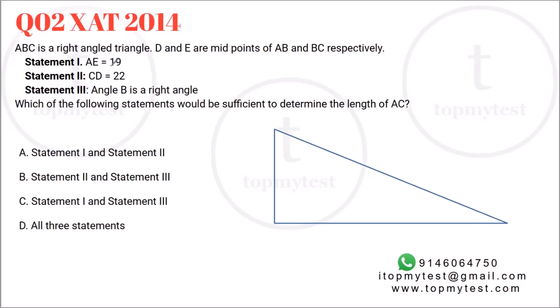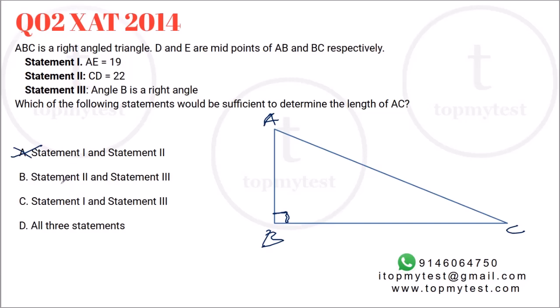Without that, even if I know the length of the other two sides, I will not be able to figure it out. Now, so statement 3 is needed, right? So it says B is the right angle, right? But even if I know B is the right angle, now I know AC will be here, right? Okay, so one statement alone is not going to be sufficient, and that's why I eliminated that option. Right, now because I need to know which is the right angle, option A cannot be the correct answer.